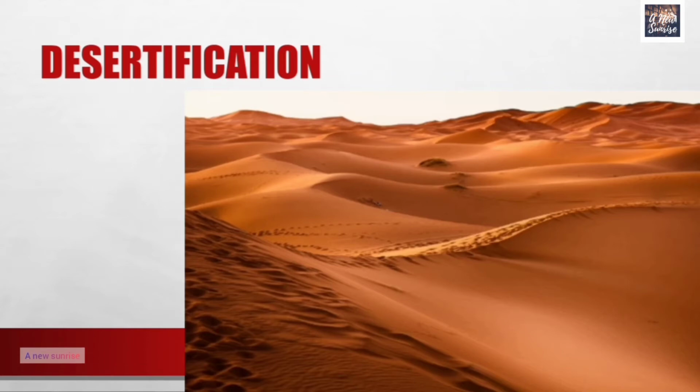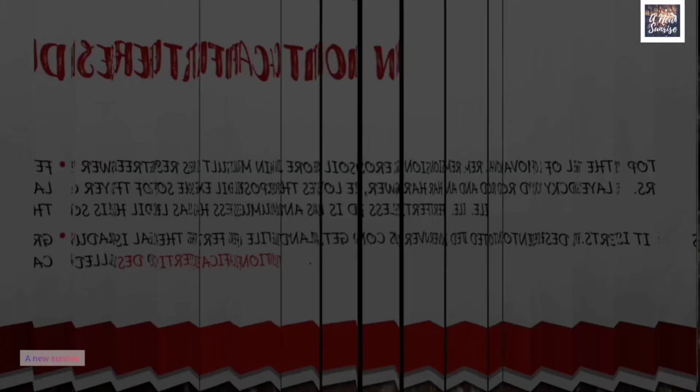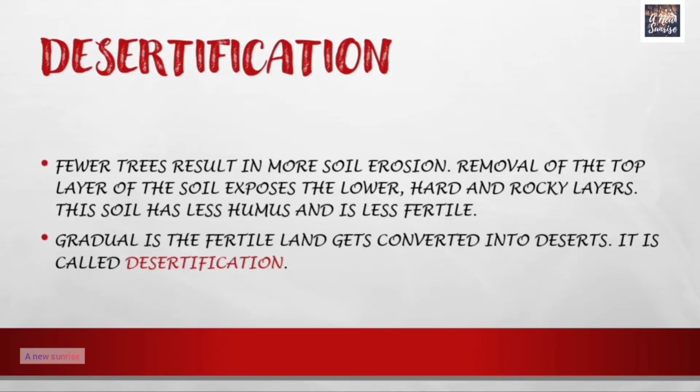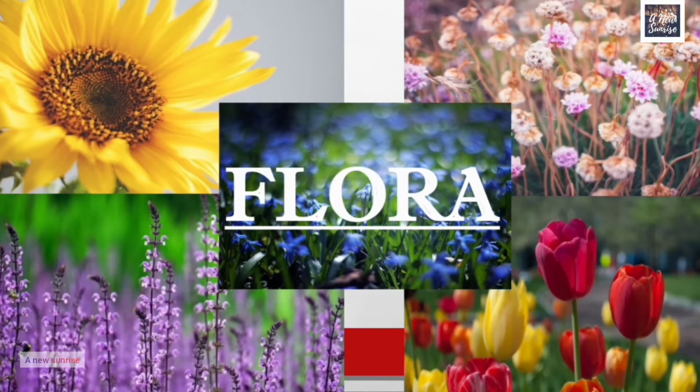Now let us study what is desertification. Desertification is also a consequence of deforestation on nature. Fewer trees result in more soil erosion. Removal of the top layer of the soil exposes the lower, hard and rocky layers. This soil has less humus and is less fertile. Gradually the fertile land gets converted into desert. It is called desertification. Now let us see what are flora and fauna.